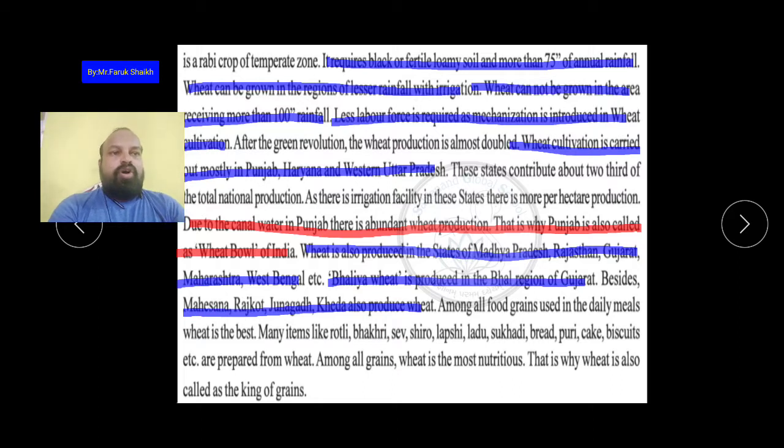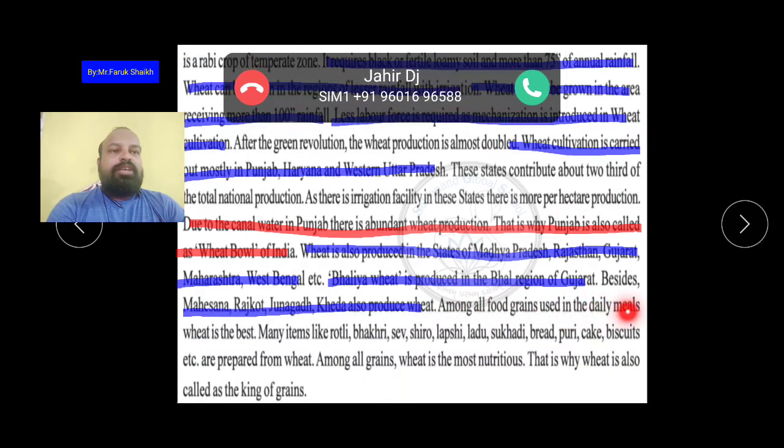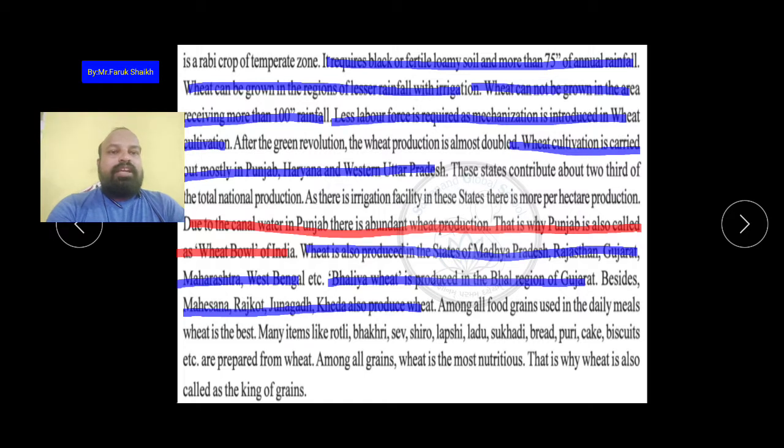So among all food grains used in the daily meals, wheat is the best. Many items like roti, bakri, सेव, सीरो, लापसी, laddu, sukri, bread, puri, cake, biscuit, etc. are prepared from wheat. You know all these names. You can write more too. आपको जितने भी पता है उतना आपको लिखने हैं in the exam. Write more and more, at least 20 or 30.